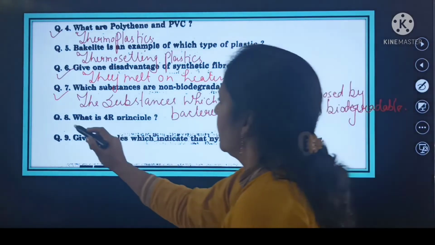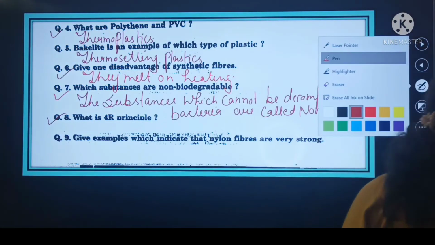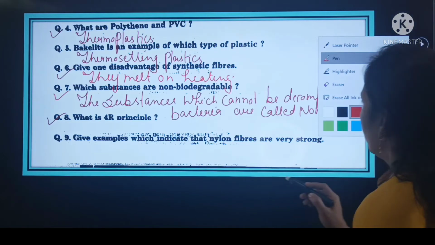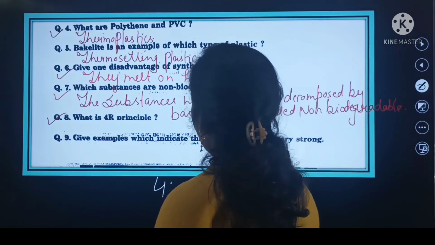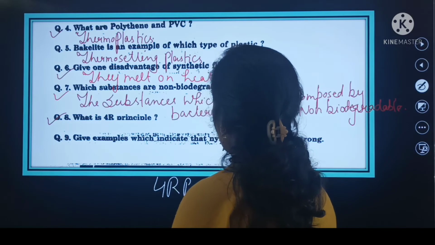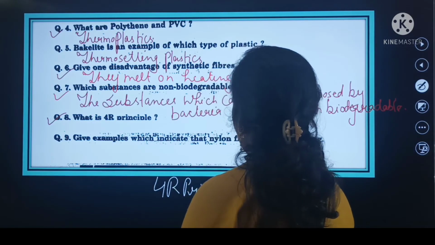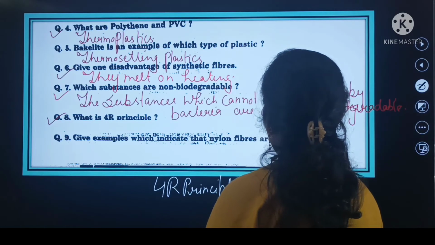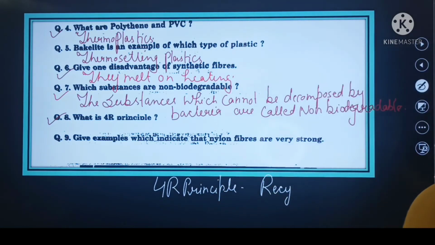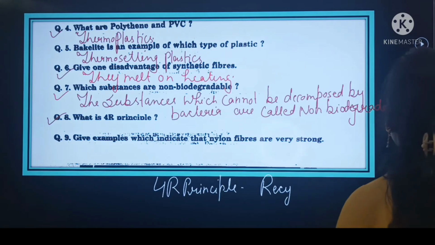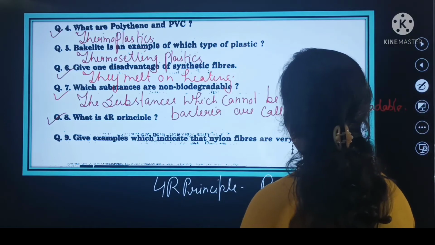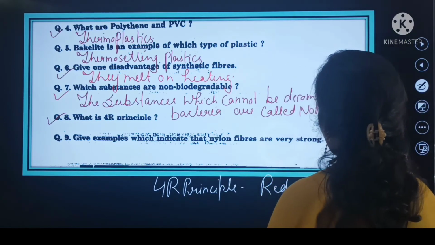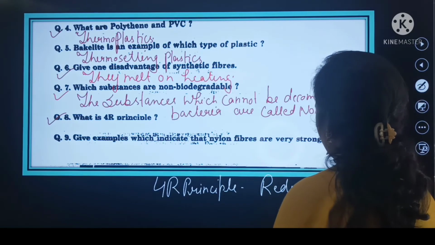ठीक है बेटे. Next is your question number 8, and your question number 8 is, what is 4R principle? So here beta, 4R principle. अब 4R principle क्या है बेटे? First is reduce, reuse, recycle.